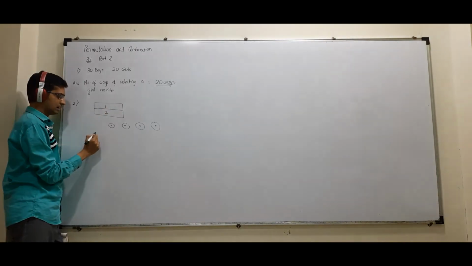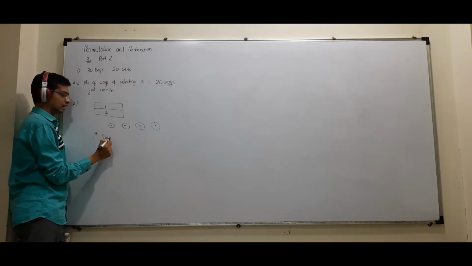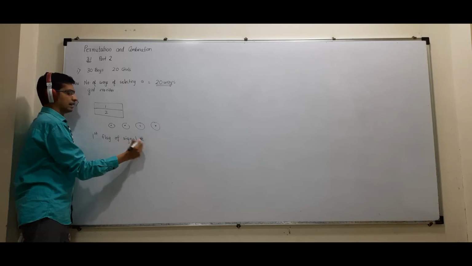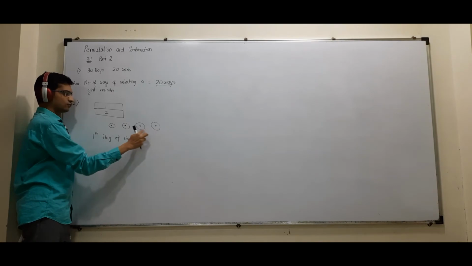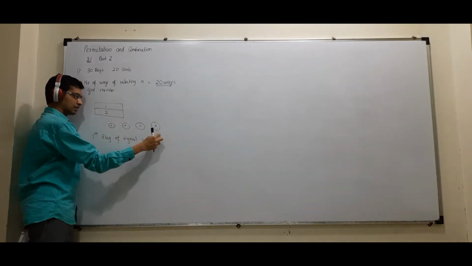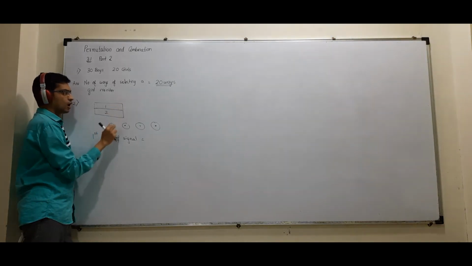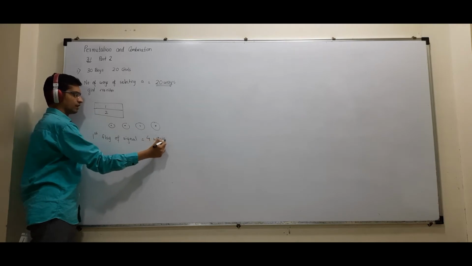So what can I say? The first flag of the signal can be selected in how many ways? Out of these 4 colors, I'll select any one. So for the first flag, how many choices do I have? 4 ways.